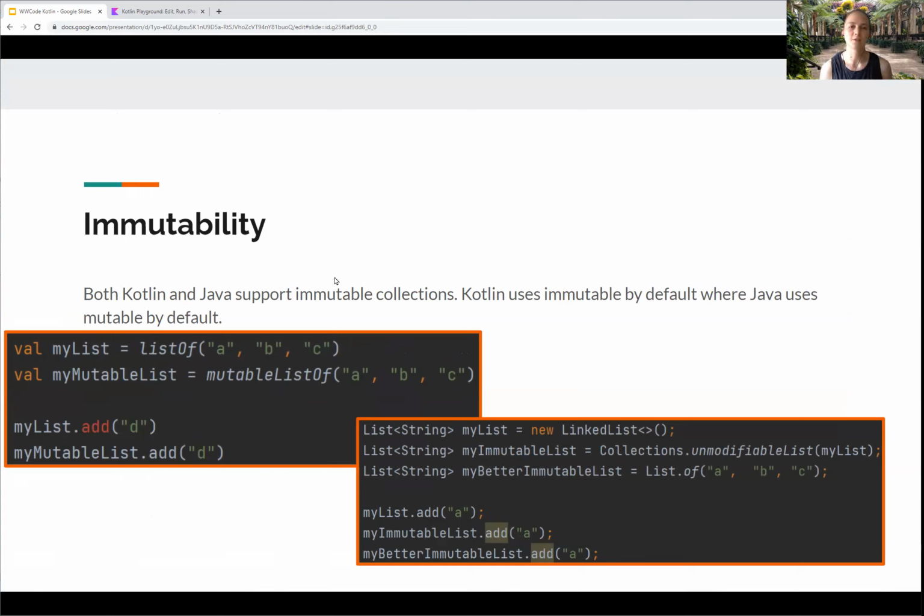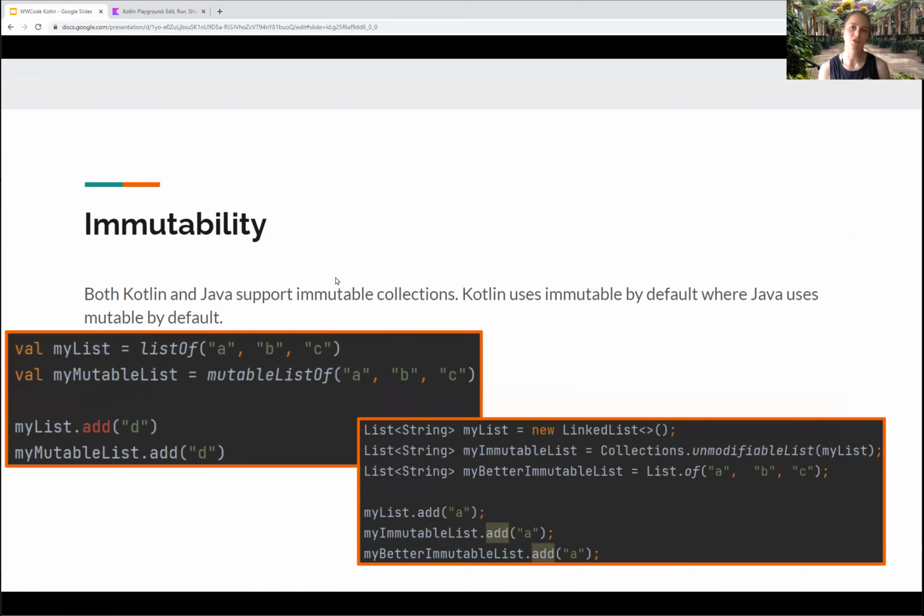Immutable means if you give somebody this list, they can't add or remove from it. When you talk about Java, we have a lot of pass by reference. It means in Java, you give a function a reference, and it means they can edit that object because they have the reference to that object. This means that you might call a function and say, this is my list of cities, and it's of size 10. And then next thing you look at the list, it has 15 cities. What happened? Where did those come from? And that's because you passed a mutable list in.